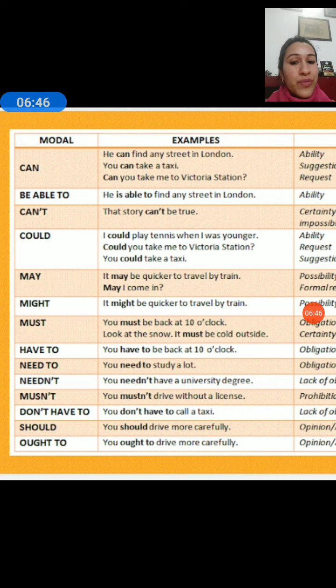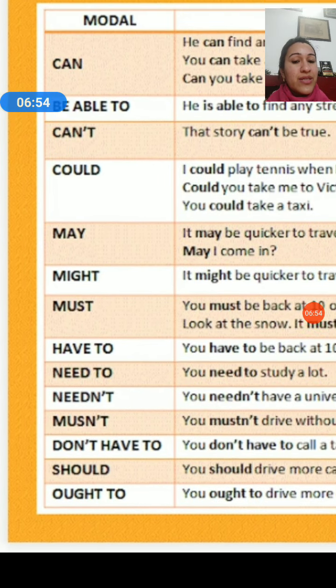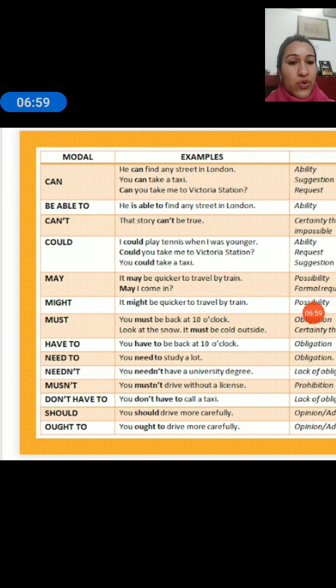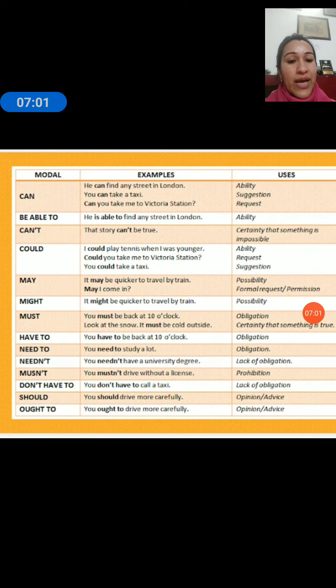Be able to, the negative version of can, can't, have to, need to, needn't, mustn't, don't have to, should and ought to. These are also all modals which have their different usages. Have to is obligation. Need to is again obligation. You need to go to the school.